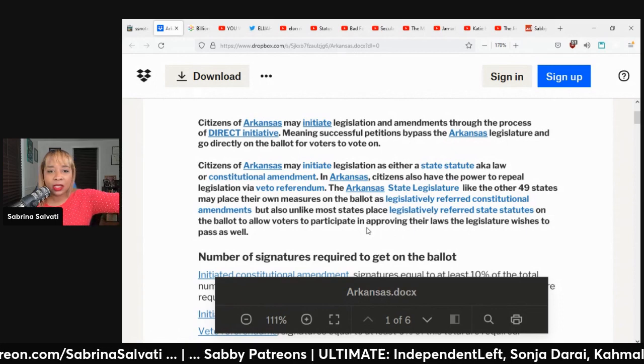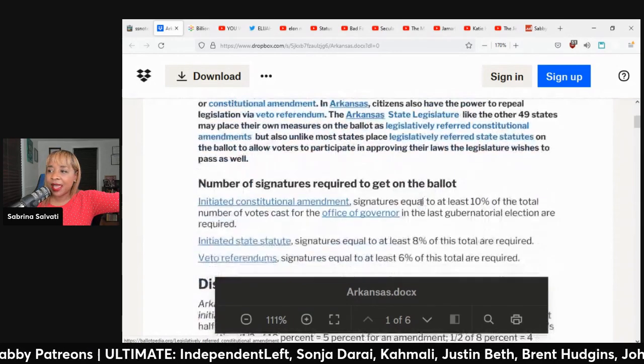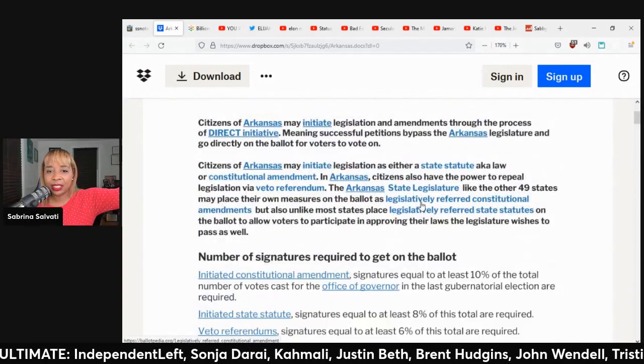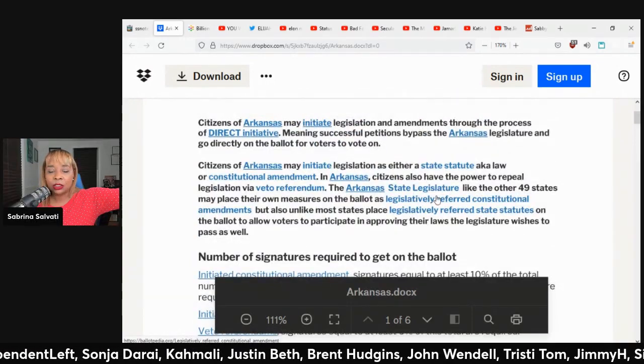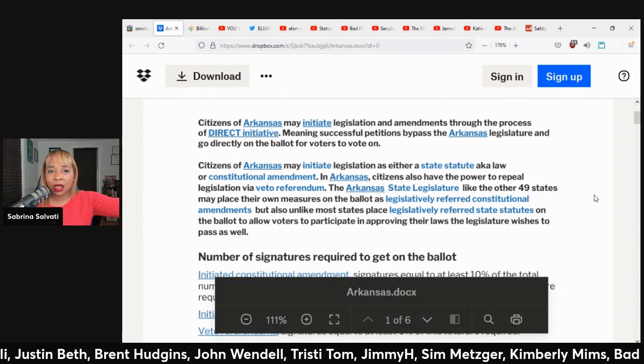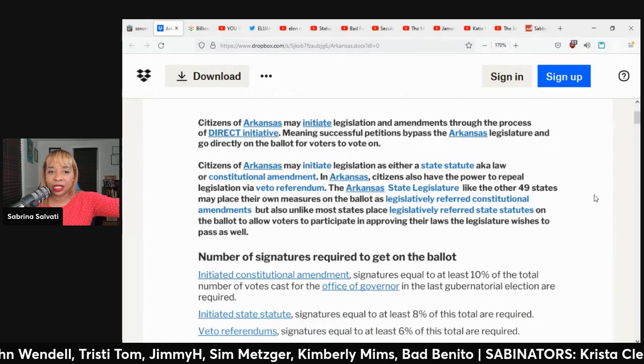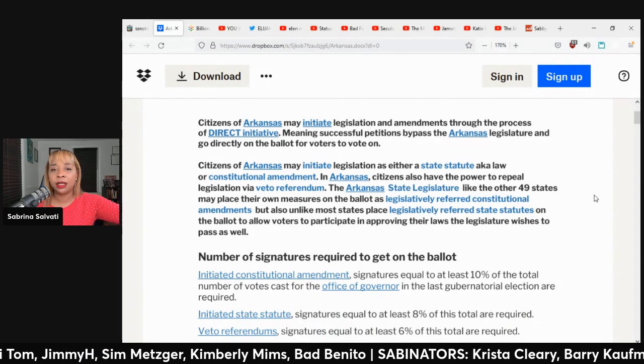Citizens of Arkansas may initiate legislation as either a state statute, aka law, or constitutional amendment. In Arkansas, citizens also have the power to repeal legislation via veto referendum.